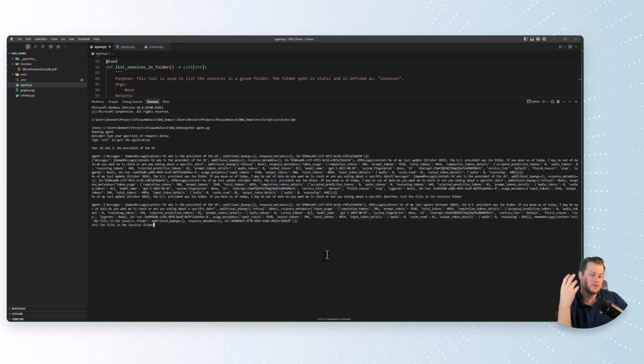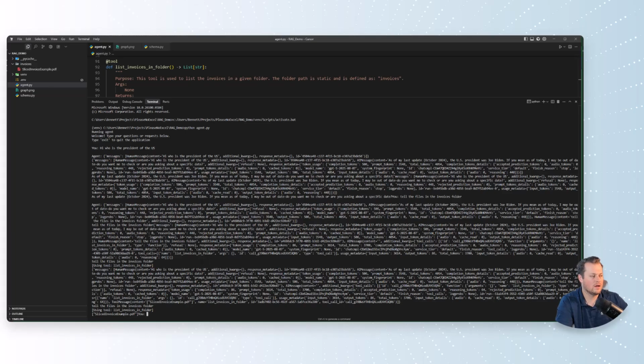What it should do, and you should see this the next time it sends its trail here, is show a tool call. I'm going to try and find it on my screen. Right here, the tool call is right over here. Sorry, it's being cut off. Tool calls, name, list invoices in folder. That's the name of the tool. And in there also there'll be a tool message, which is the result. So it's telling me, hey, the Slice invoice example PDF is in that folder. And we can see here from the editor that we see that invoice there.